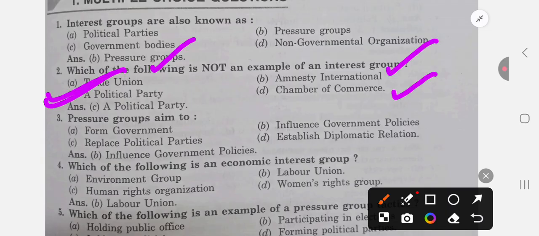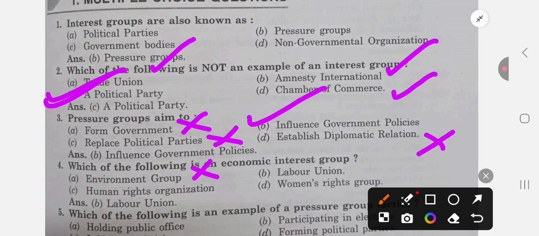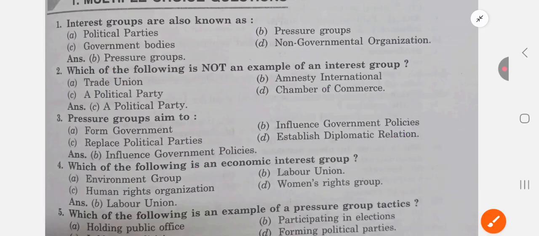Third question: pressure groups aim to form government, wrong. Influence governmental policies, yes. Replace political parties, no. Establish diplomatic relations, no. So answer is B, influence government policies. Next is which of the following is an economic interest group? Environmental group, no, it is not an economic group. Labor union, yeah, it is an economic interest group. Human rights organization, no. And women's rights, no. So answer is B, labor union.